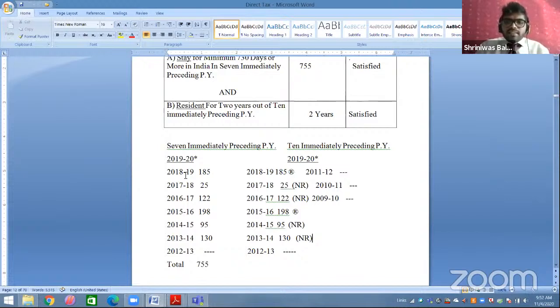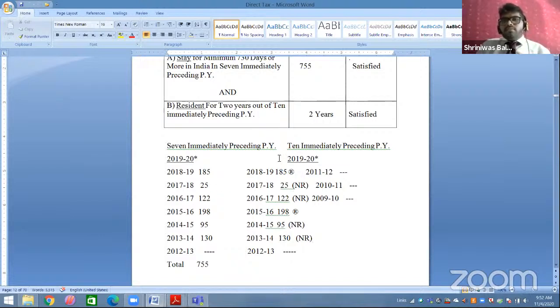उसको लिख के हम लोगों ने cancel किया. Then we are going on 18 19, 17 18, 16 17, 15 16, 14 15, 13 14, 12 13. So previous year लिख के 7 years पीछे हम लोग गए. That is your 7 immediately preceding previous year. तो ये 7 immediately preceding previous year में minimum to minimum कितने days उसको इंडिया में रहना है, 730 days.